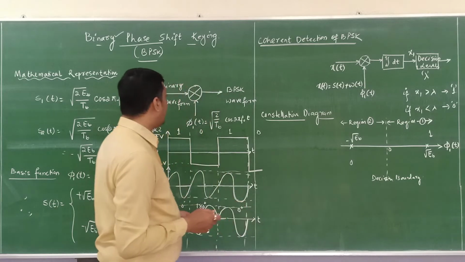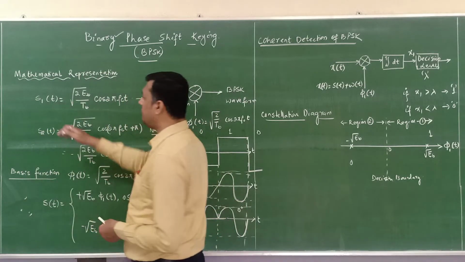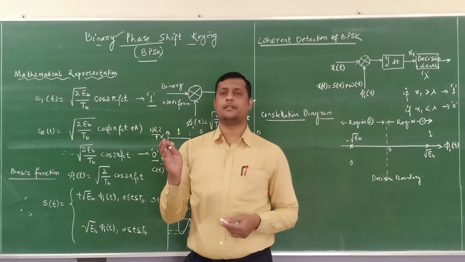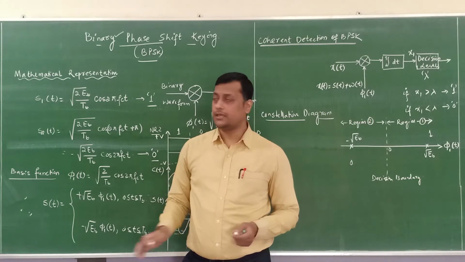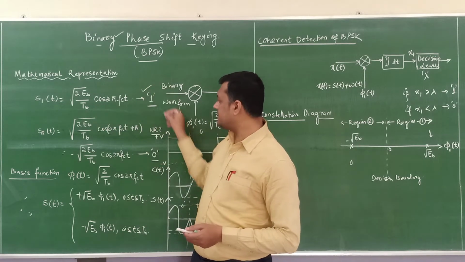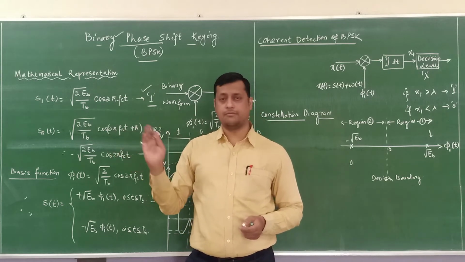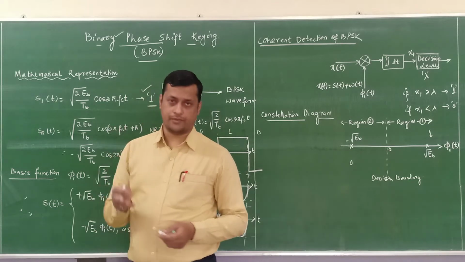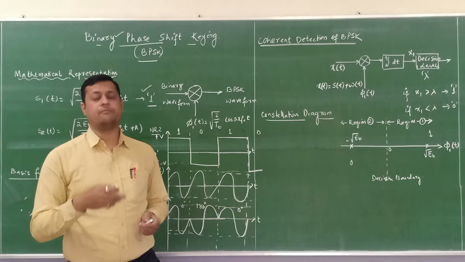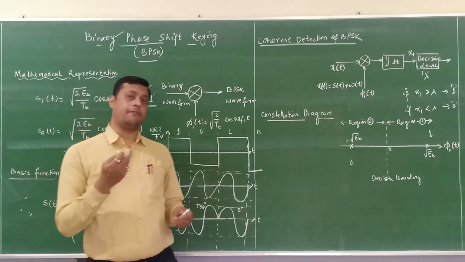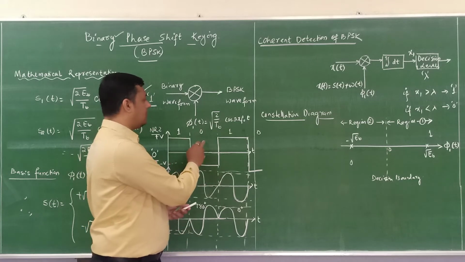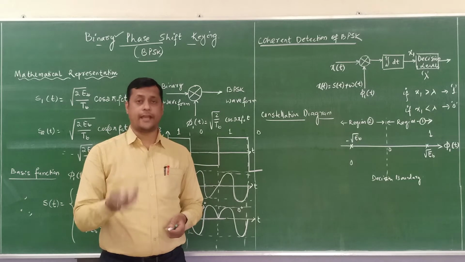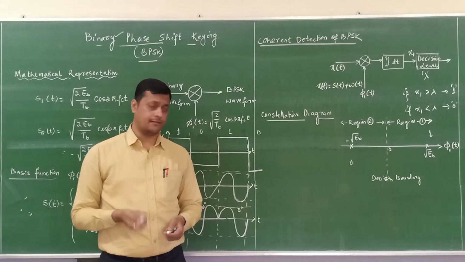Now in ASK, we have come across only one relation. Whenever there is binary bit 1, the signal is available. Whenever there is binary bit 0, the signal is not available. So signal available means binary bit 1, signal not available means binary bit 0. That is the assumption we made when we discussed ASK. But in BPSK, we have two components. If I am transmitting binary bit 1 and binary bit 0, as I have told, if there is a transition from 1 to 0 or 0 to 1, there must be a change in the phase of the carrier. If it is changed, then we can say it is a BPSK signal.